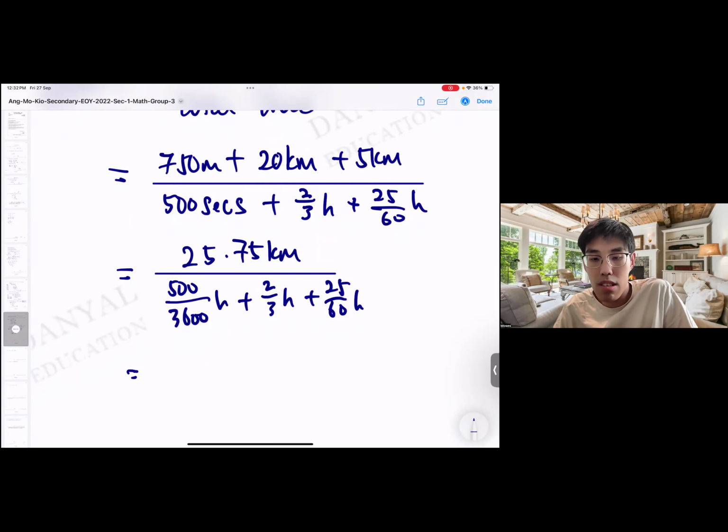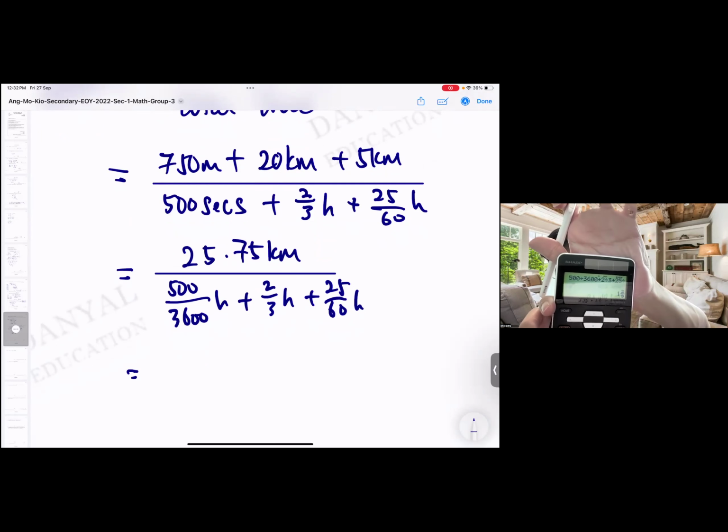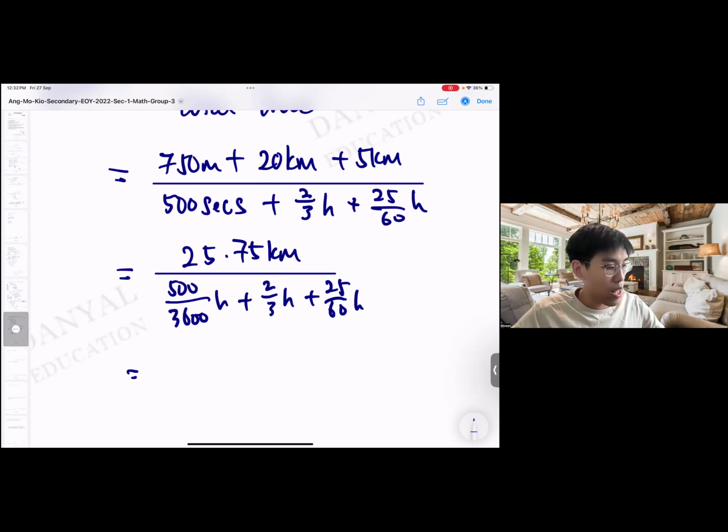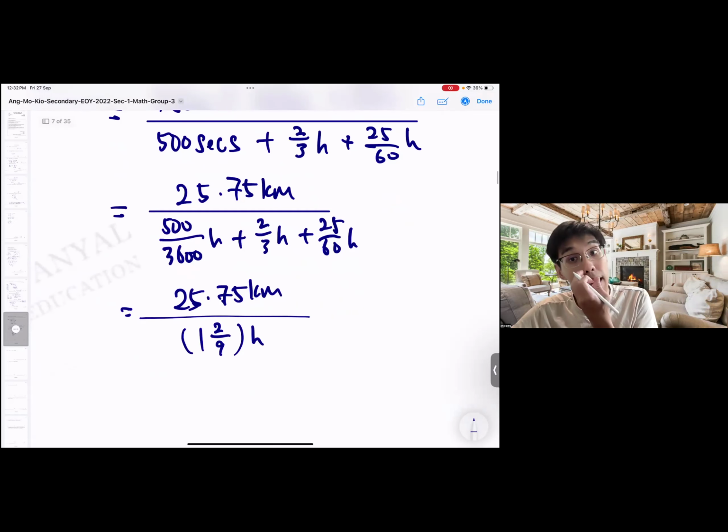Okay, so I just press 500 divided by 3,600 plus 2/3 plus 25 over 60. Then you get 1 and 2/9. Okay, 1 and 2/9. That means this is 1 and 2/9 of an hour. I can just write like 1 and 2/9 hour. It can work like that.